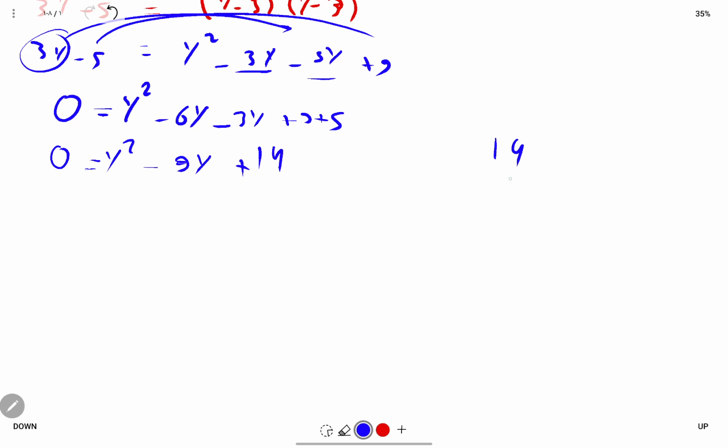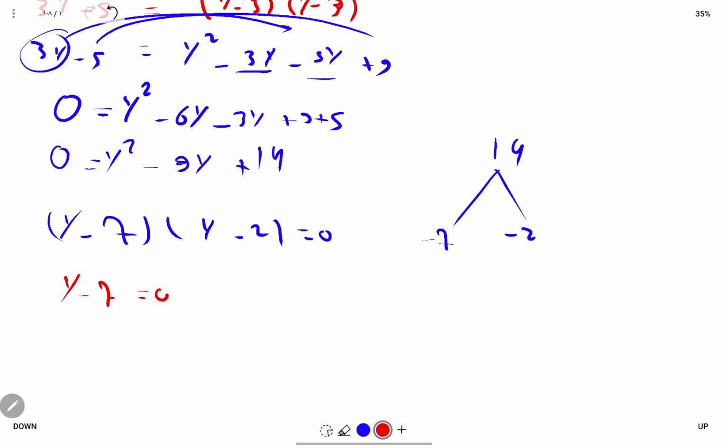So we have 14. We need two numbers. If we multiply, we get 14, and if we add them, we get minus 9. So we have minus 7 and minus 2. So (y minus 7) and (y minus 2). Now either y minus 7 is equal to 0, and if we take minus 7 from left to the right, we get y is equal to 7, or y minus 2 is equal to 0, and if we take minus 2 from left to the right, we get y is equal to 2. So this is the final answer.